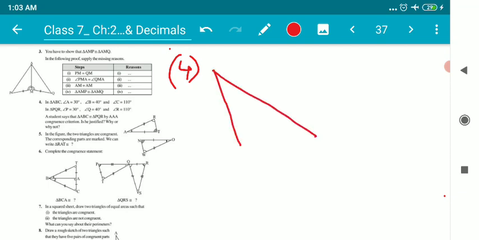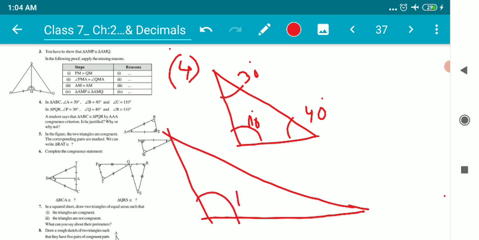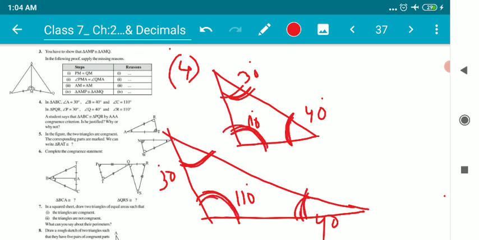Two triangles are given. I will intentionally make one triangle bigger and one triangle smaller. One angle is 110 degrees, one angle is 30 degrees, one angle is 40 degrees. This angle is also 110 degrees, this is 30 degrees, this is 40 degrees. The corresponding of 30 degrees here is this 30, the corresponding of this 40 is this 40, and the corresponding of this 110 is this 110.